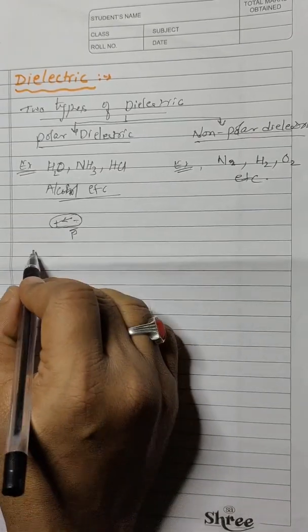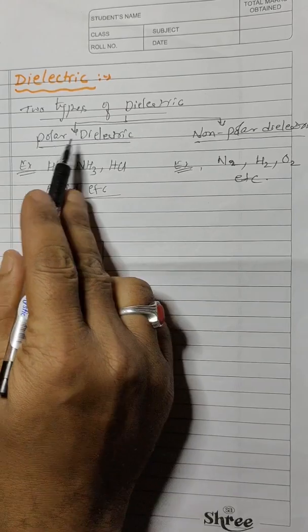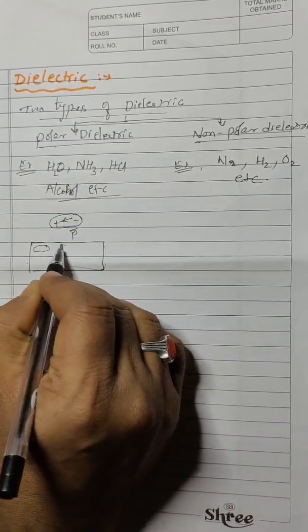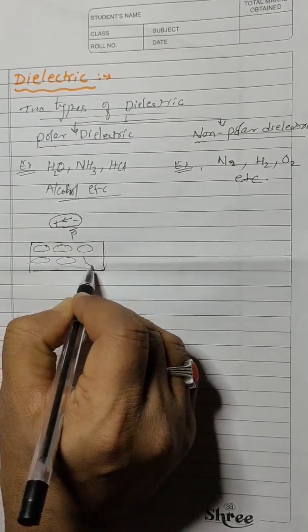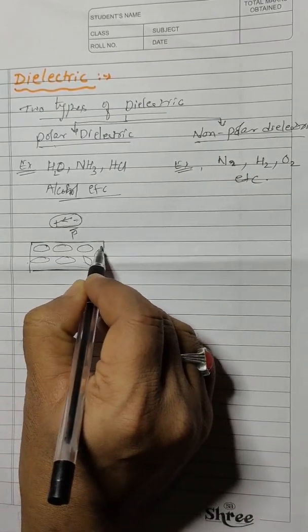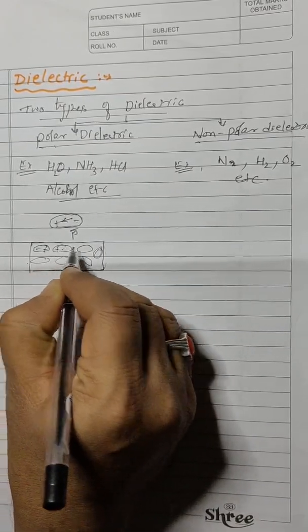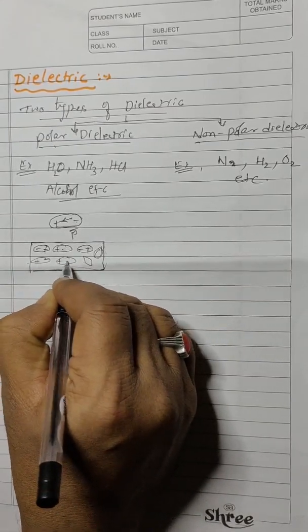A polar dielectric is nothing but a material made up of a large number of such polar molecules. If you take them like this, they will initially be in random directions. One is negative, positive, positive, negative, like this. They will be in different possible directions.